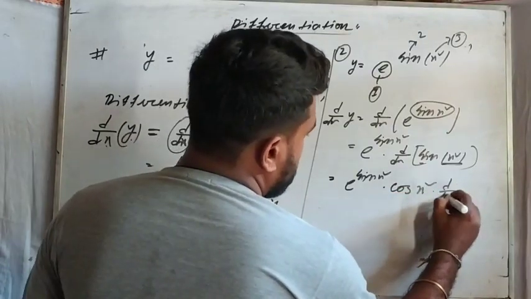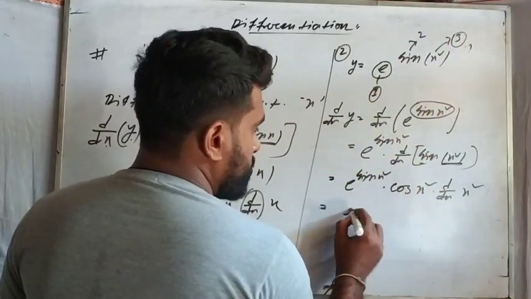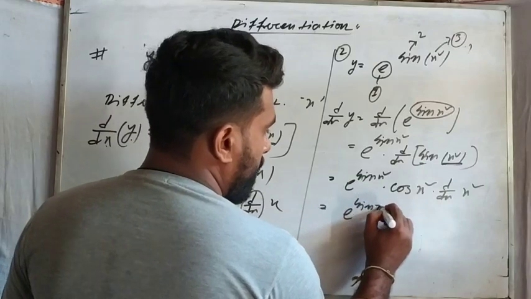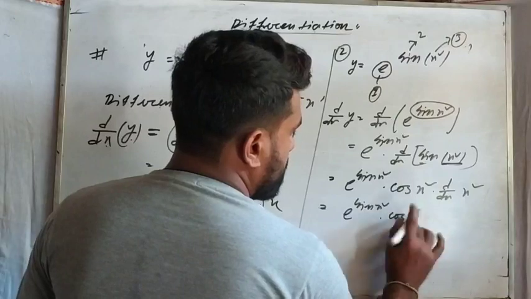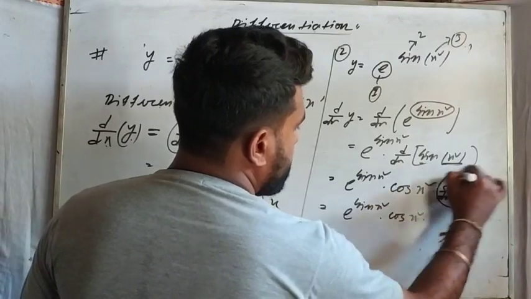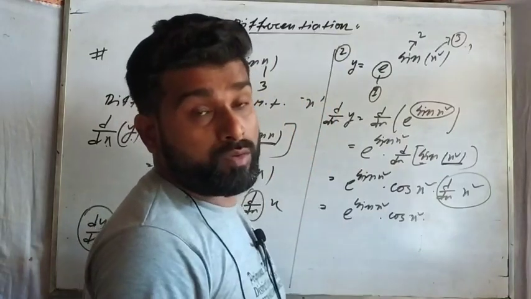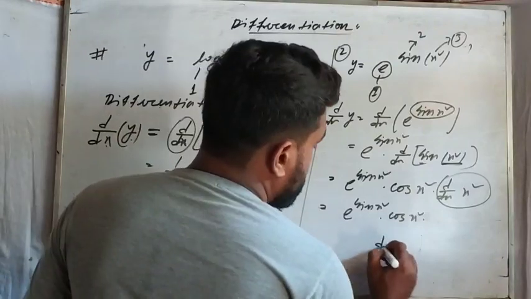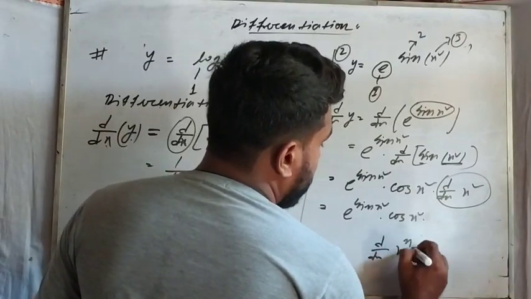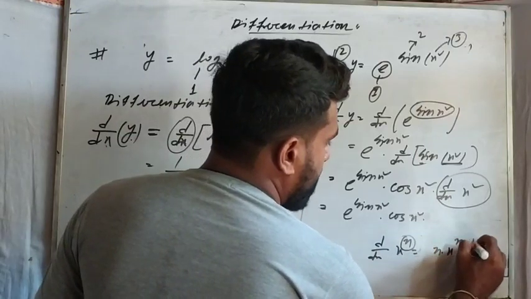Now it's time to differentiate the third expression. So d/dx of x square, it is your third expression. So e to the power sin x square into cos x square. So cos x square, and d/dx of x square means what? If you have the square or the power on one particular variable, then you should use the formula d/dx of x to the power n. Okay, so n x to the power n minus 1.